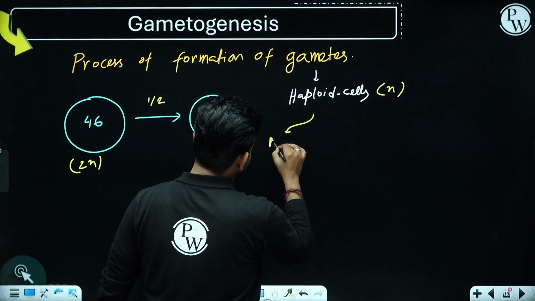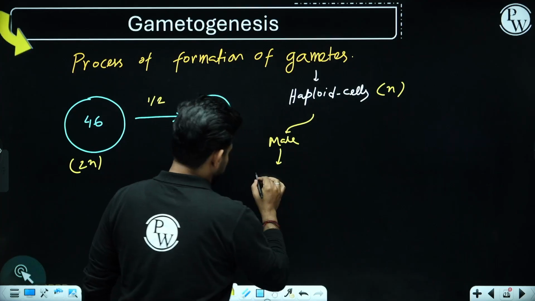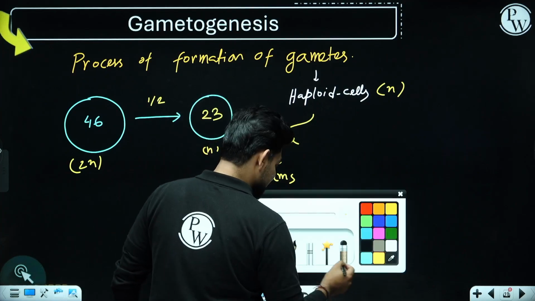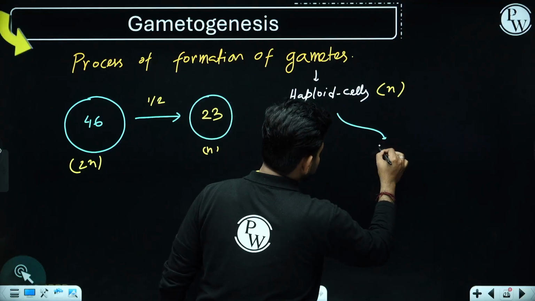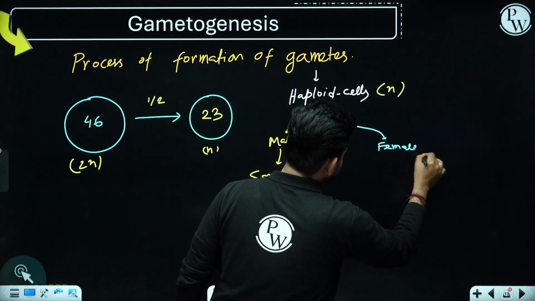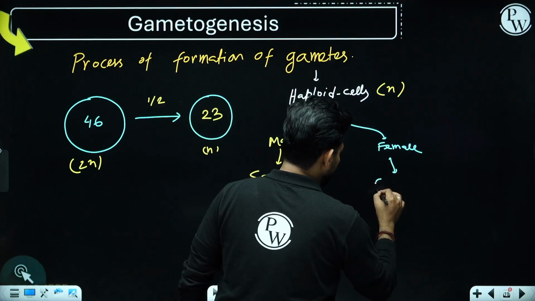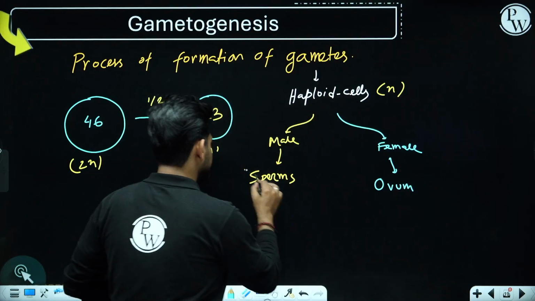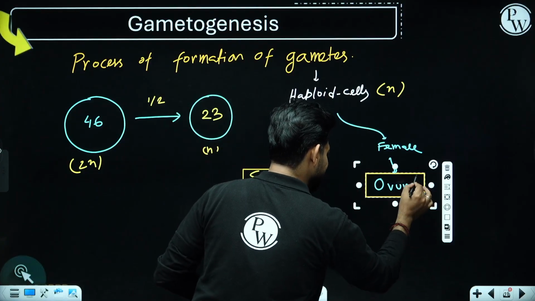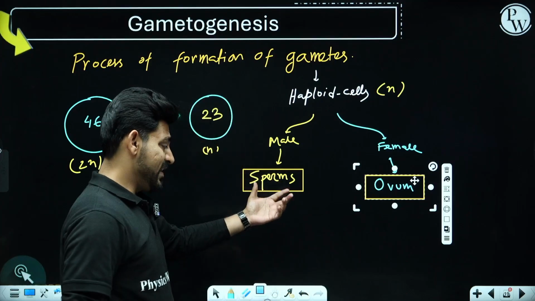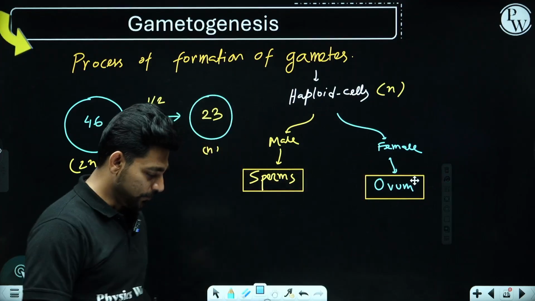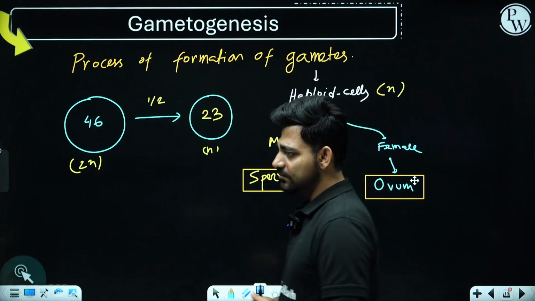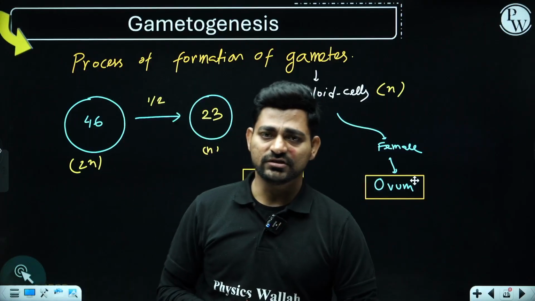For male, you get sperms or spermatozoa, and in case of female, you get the ovum, right, as the female gamete. So these are considered gametes produced by male and female. Okay, now why is it important? Why do we need to study the whole mechanism of gametogenesis?